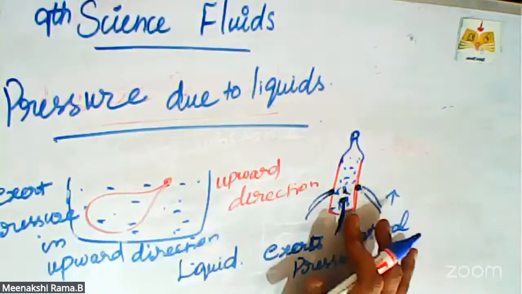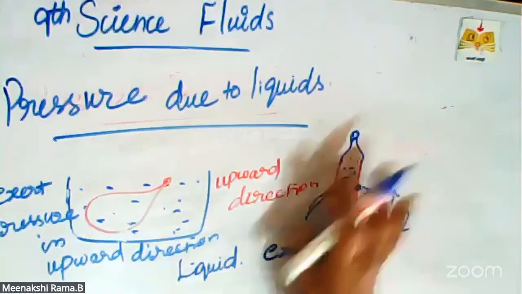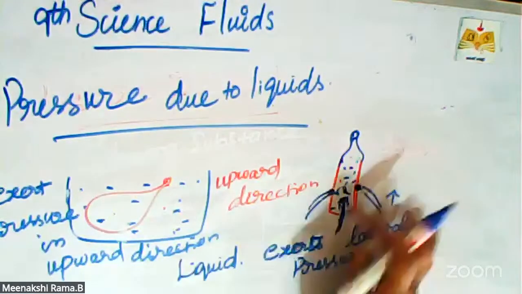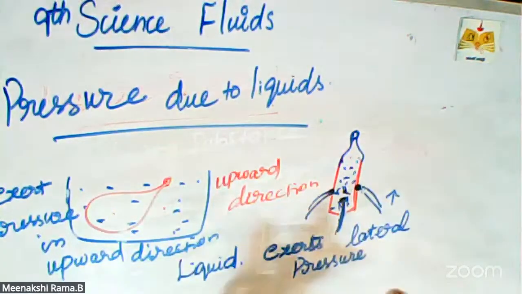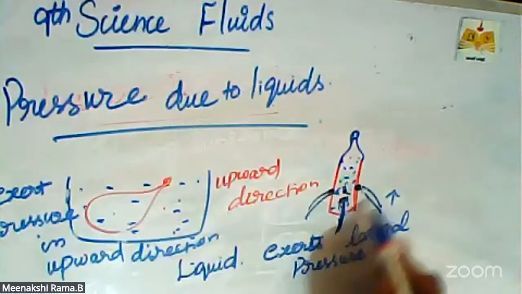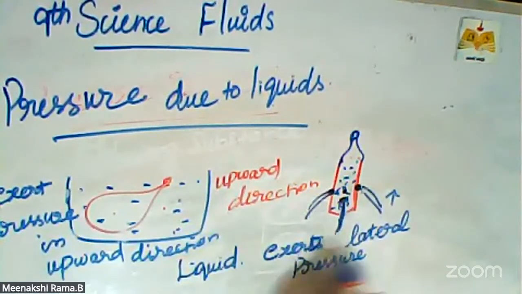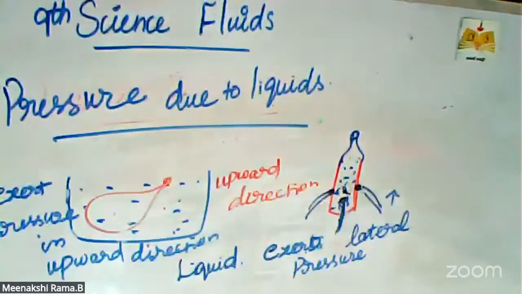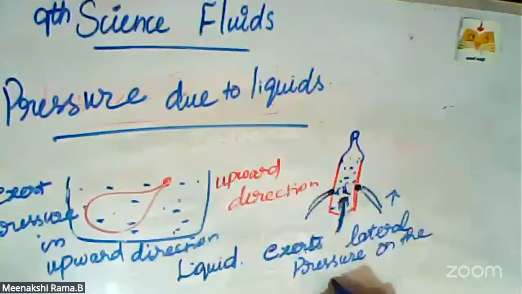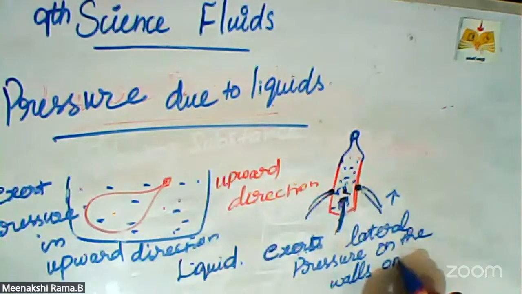Second example, I want to fill water in a water bottle, and create some holes in the bottom part of the bottle. When I open the holes, at the same time the water will come out at the same speed in all directions, because liquid exerts lateral pressure on the walls of the container.